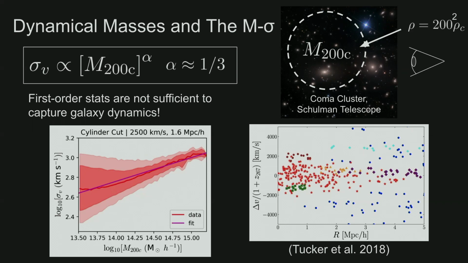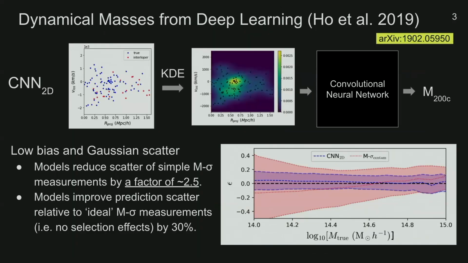The fortunate news is that we have been able to identify these systematics relatively early on because they appear as artifacts in distributions of observables like the dynamical phase space, such as this example of dynamical substructure shown here. So we figured if the artifacts producing this error are recognizable by eye, then this would be an ideal situation in which image recognition tools like CNNs could improve our measurements.